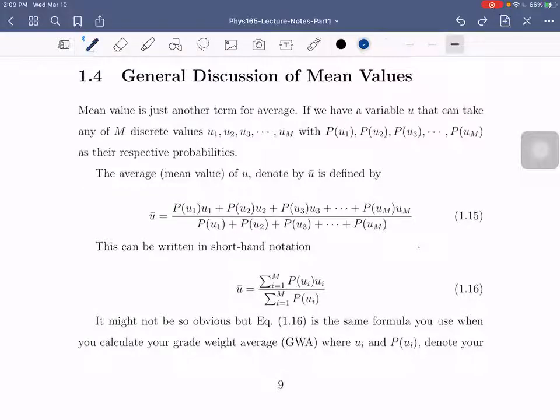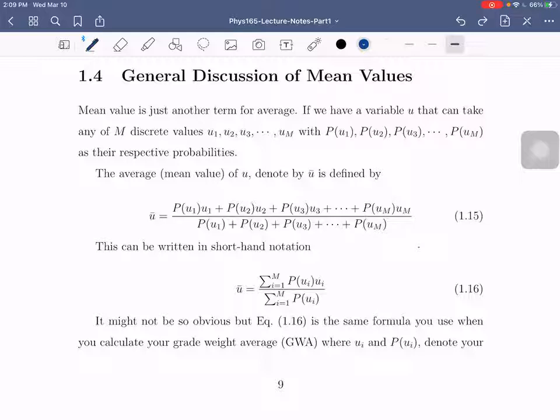So this is a more broad discussion of mean values. If you're familiar with statistics before, ito yung isa sa importanteng characteristic ng mga distribution or sets of numbers. Okay? So mean value is just another term for average. So when you say mean value, kinuha mo yung average.